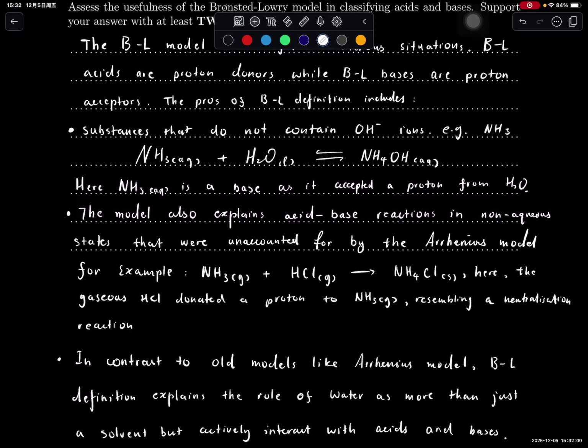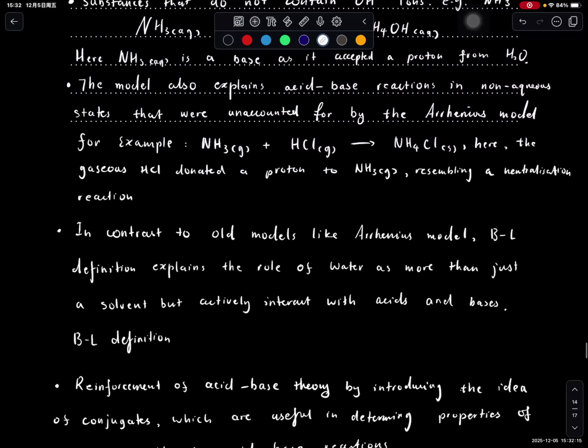This strengthens the point that the Brønsted-Lowry model is very useful because its definition is very precise. It covers more of the field of acid and base reactions. And then you could also say that in contrast to the old model, Brønsted-Lowry also explains the role of chemical substances such as water, when an acid is dissolved in aqueous conditions, whereas the Arrhenius model didn't really have that.